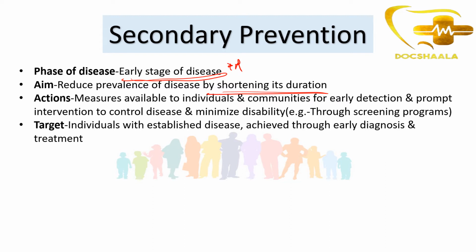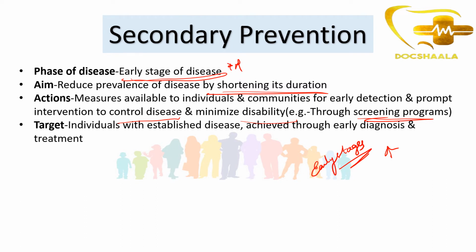We'll take measures which are available to individuals and communities for early detection and prompt intervention to control disease and minimize disability. We'll try to detect the disease during the early stages itself, so that it will not progress in the person and lead to any disability. It is done through screening programs. We'll do mass screening so that we can detect it early.